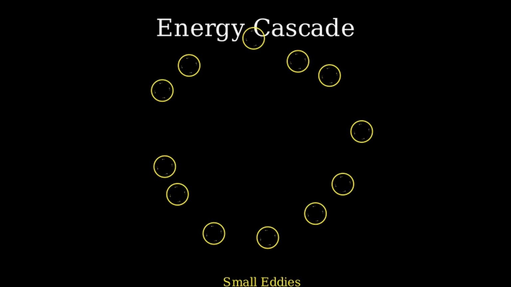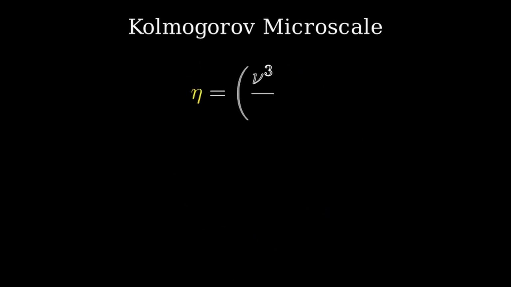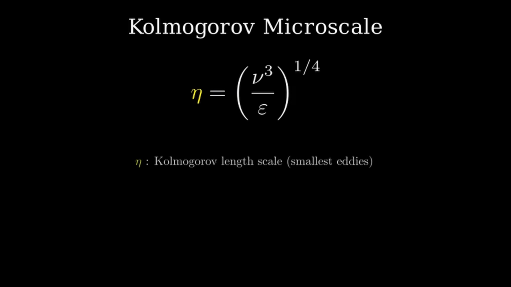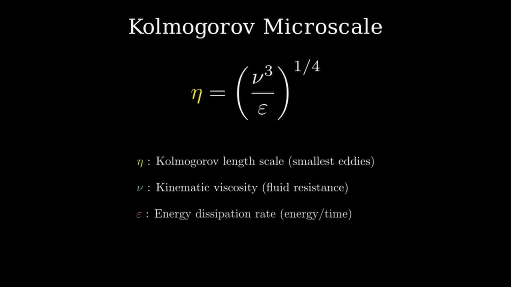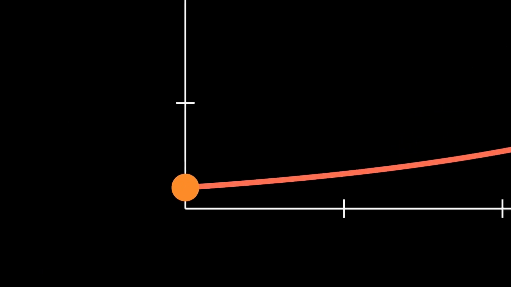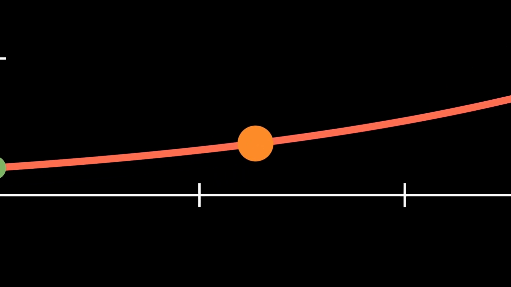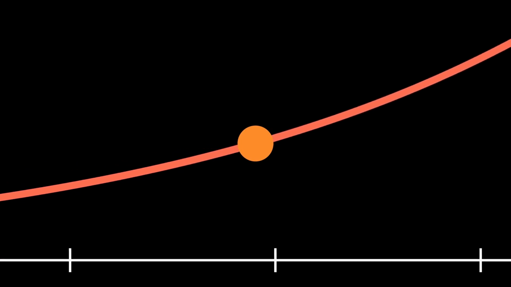The Kolmogorov length scale represents the smallest eddies before viscous dissipation, typically millimeters or smaller, even in large flows. In computational simulations, we must resolve down to this scale to accurately capture turbulence, making it computationally expensive. In engineering, this scale determines mixing rates in combustion, chemical reactors, and pollutant dispersion.